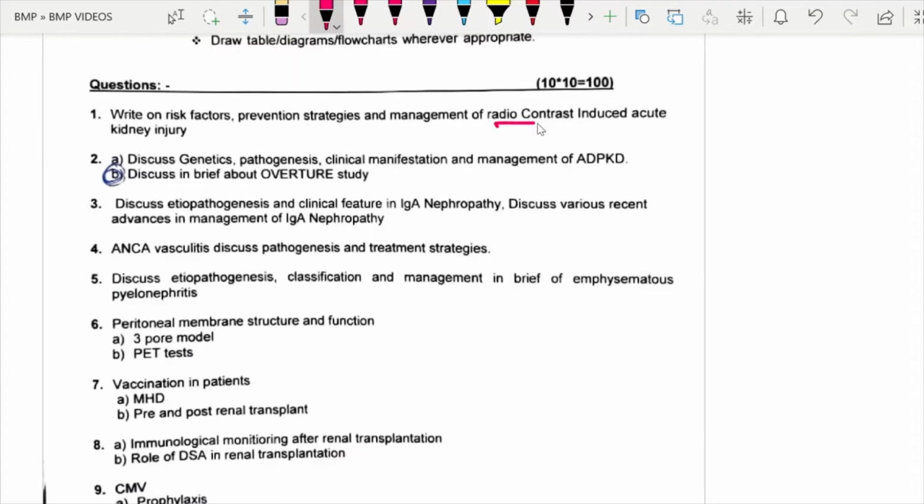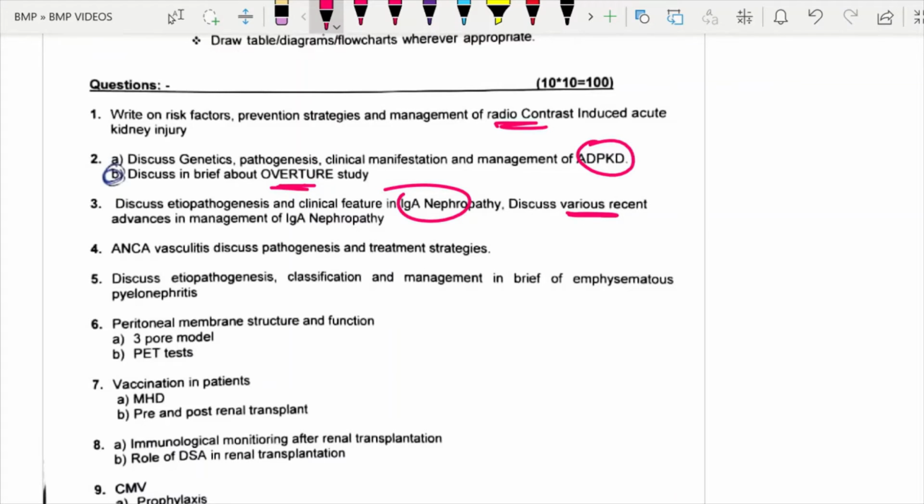This is regarding the contrast induced AKI. Genetics, pathogenesis, clinical manifestation and management of ADPKD. Regarding the Overture study, probably an unexpected question. Etiopathogenesis and features of IgA nephropathy, and also another very important question, recent advances in the management of IgA nephropathy.